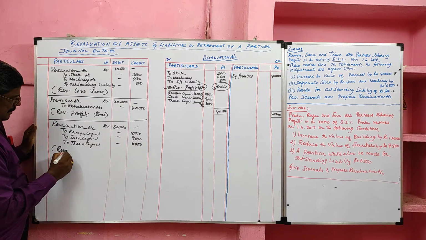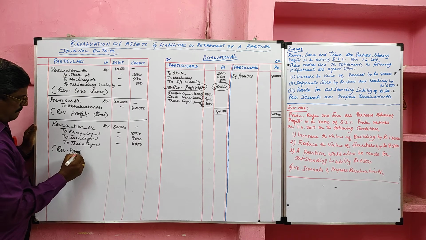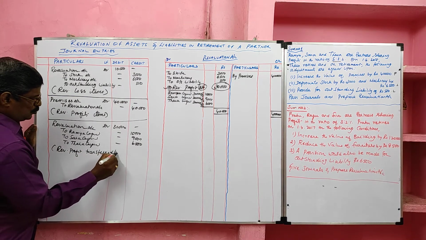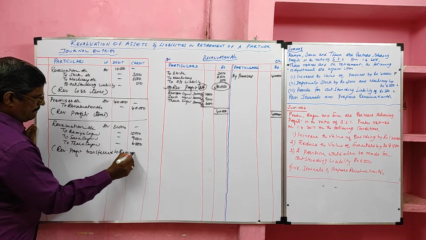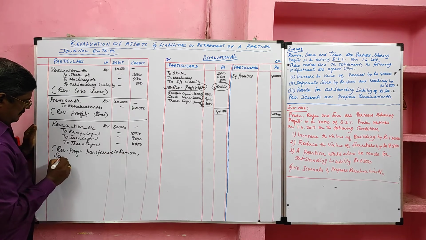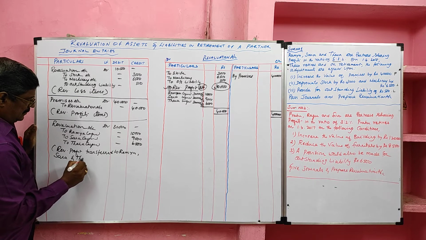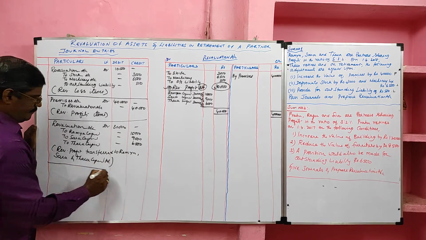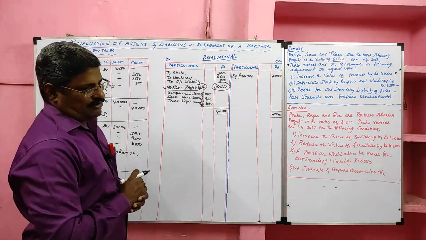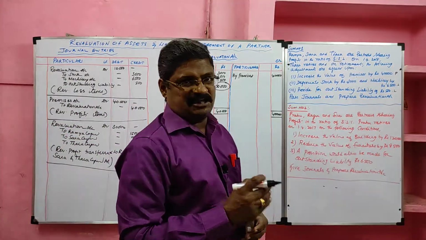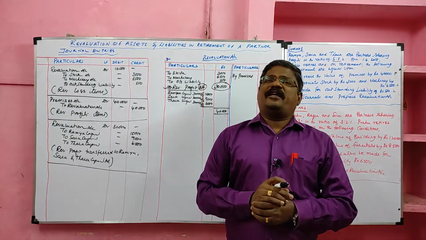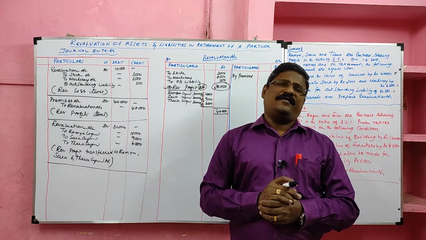Narration: revaluation profit transferred to Ramya, Sara and Tara capital. Students, here we recorded journal for loss item, journal for profit item, then we prepared revaluation account. From that we recorded one entry for revaluation profit.